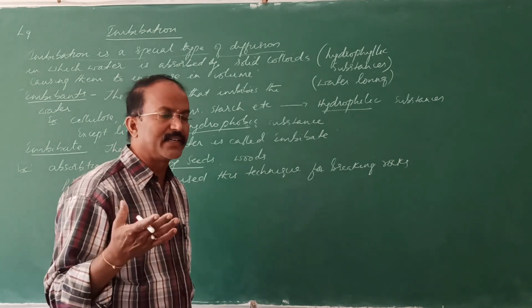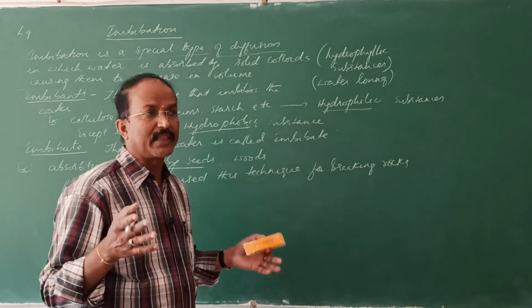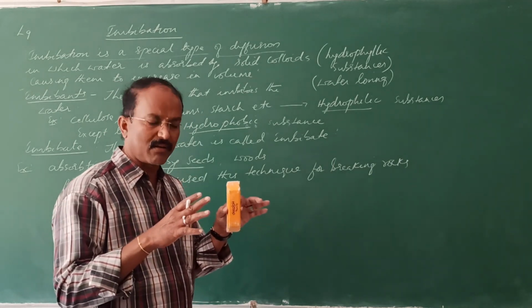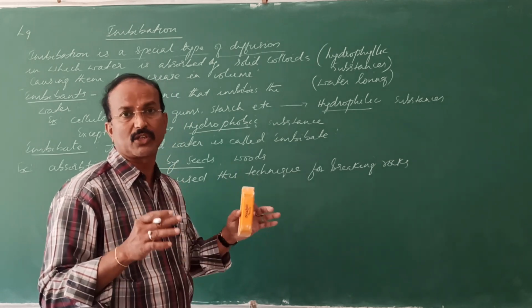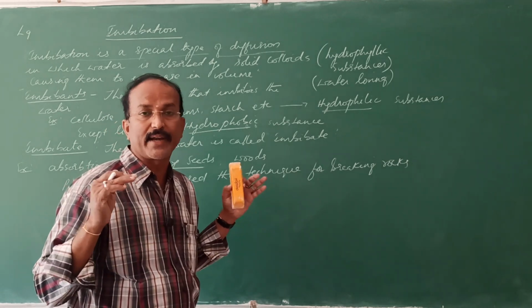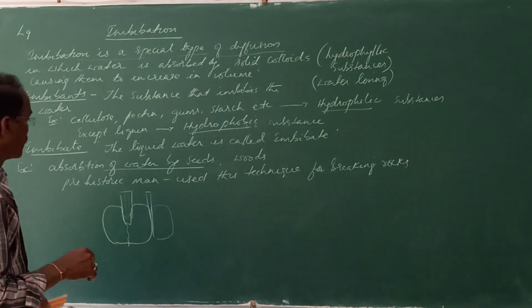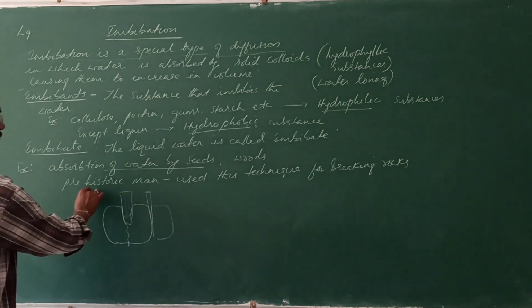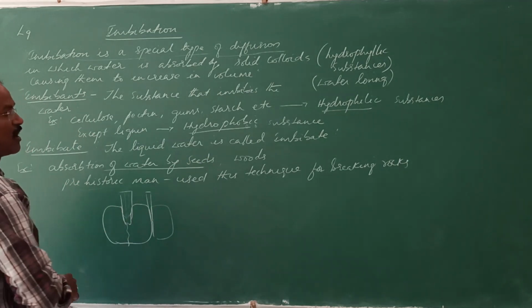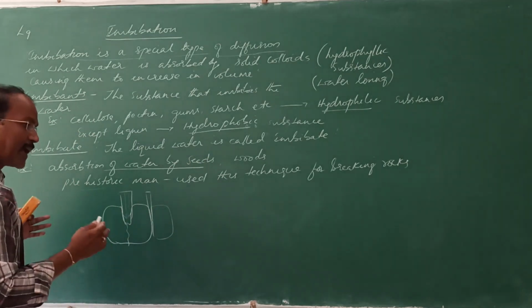Understand? These seeds, like pea seeds, develop pressure during imbibition. They are up to 1000 bars, and they are osmotically very negative. So that's why prehistoric men used this technique of imbibition to break the rocks.